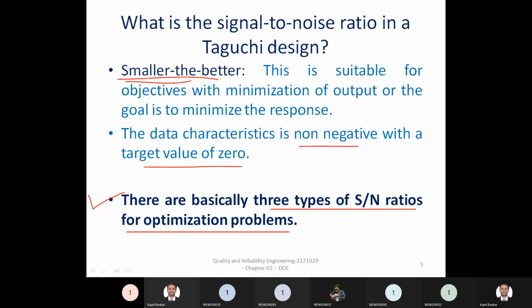So depending on the type, we can consider the 3 types. Among those 3 types, you can consider any one for your experimentation. So basically, there are 3 types of SN ratio for optimization problems.